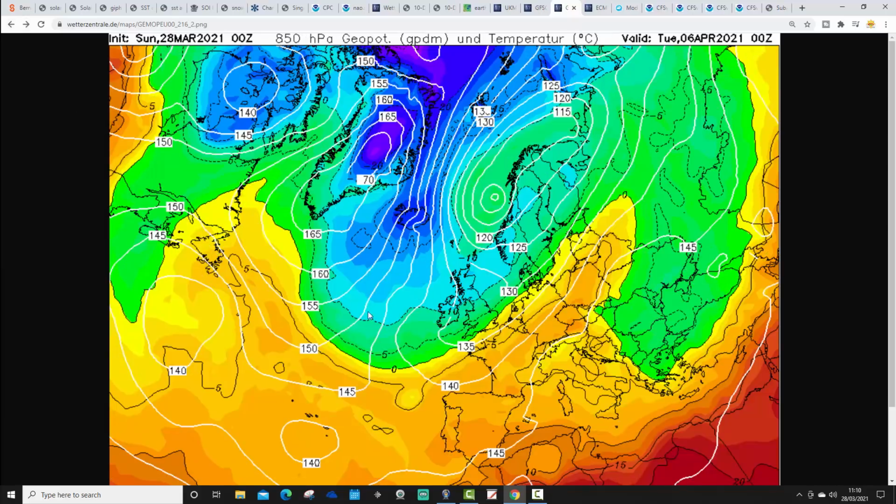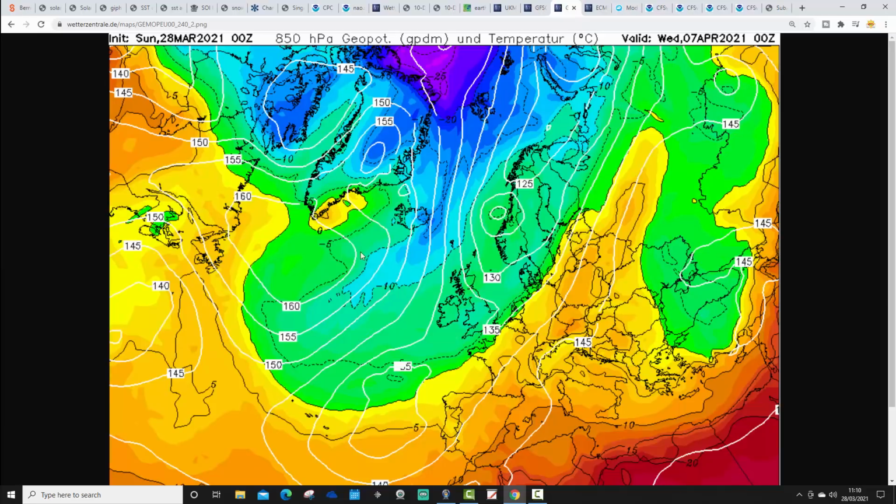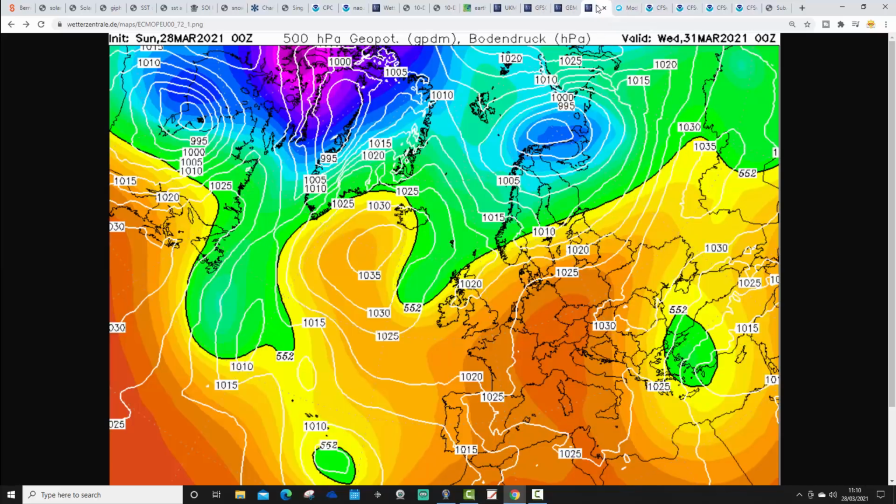The minus 10 Celsius isotherm is pushing south through the northern half of the country. The minus 5 Celsius isotherm is down into central parts of England, and so it goes cold and unsettled from the north in the second half of the Easter weekend with the GEM. All areas cold there by day 10. So the GEM is successfully still completing that northerly over Easter.